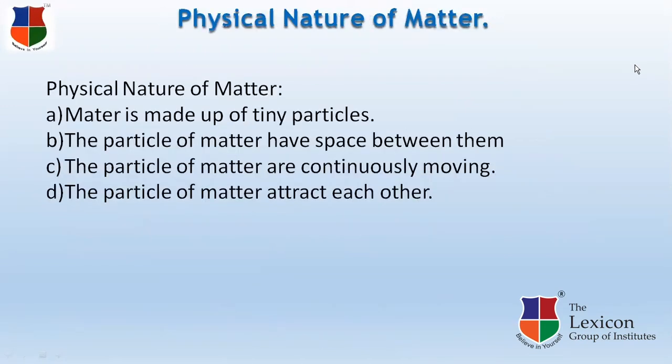Now next is the physical nature of matter. It comprises four different characteristics of matter. The first characteristic is matter is made up of tiny particles. The particles of matter have space between them. The particles of matter are continuously moving. The particles of matter attract each other. We are going to justify all these four points with experiments.